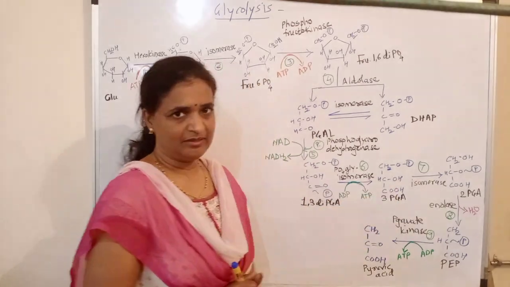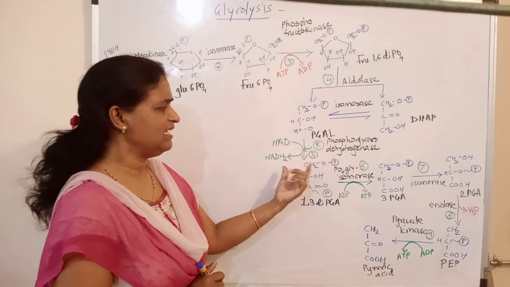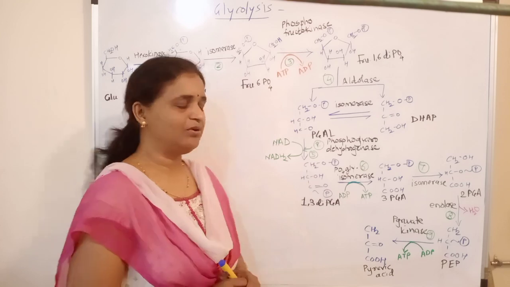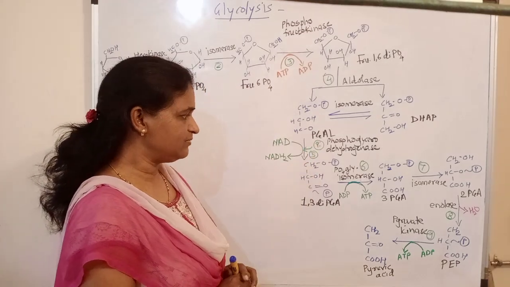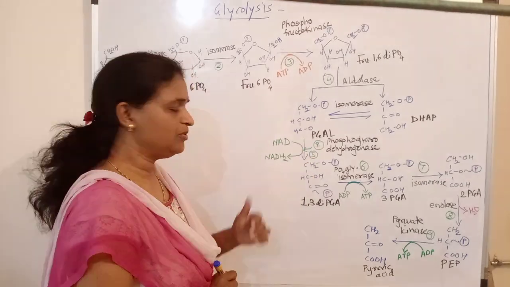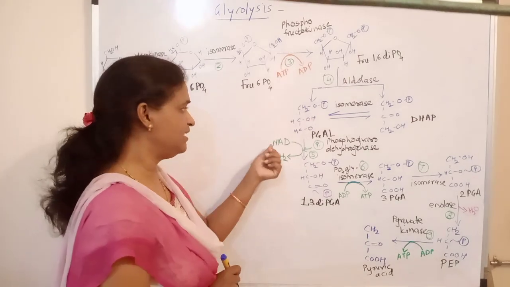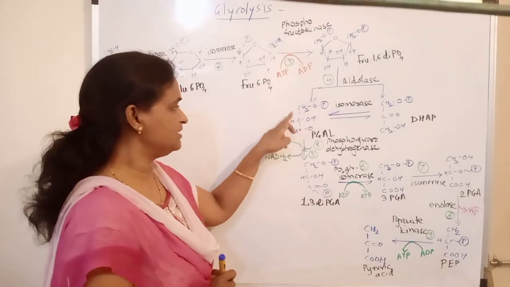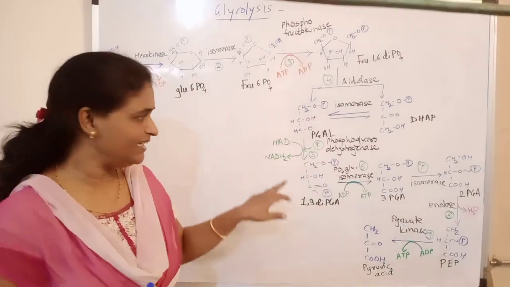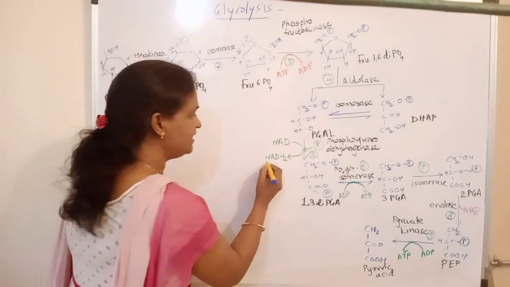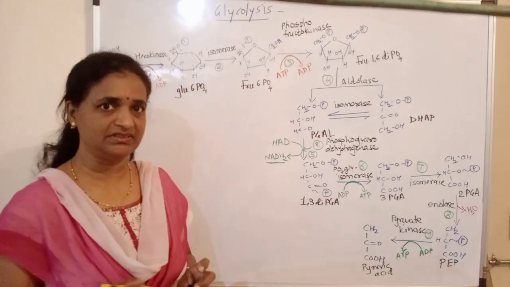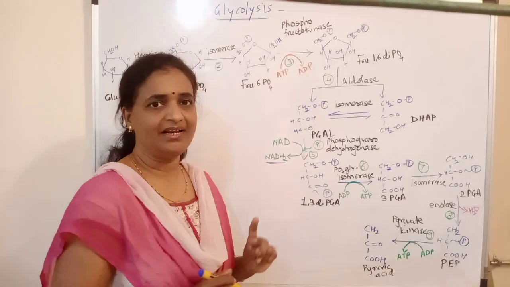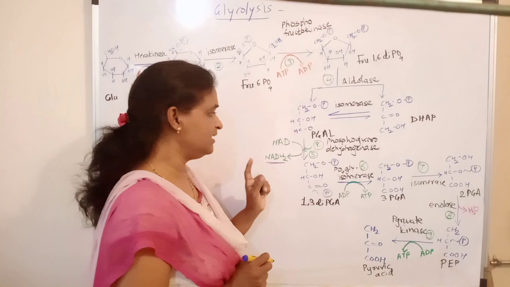Now this PGAL undergoes dehydrogenation. There is phosphorylation, at the same time dehydrogenation. An inorganic phosphate gets added at the third position of the glyceraldehyde 3-phosphate. At the same time, one hydrogen pair is removed from this structure, which is accepted by NAD, and NAD is converted to NADH2. There is formation of NADH2. It is a reduced form of energy generated at a single stage, that is the only step where reduced form of energy is generated.